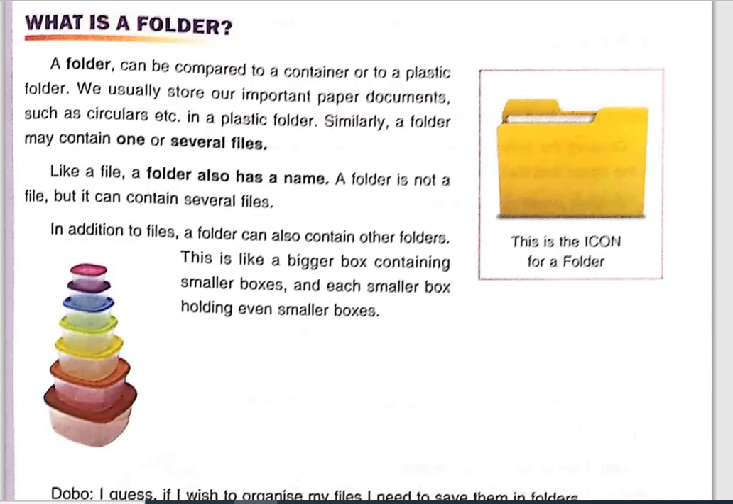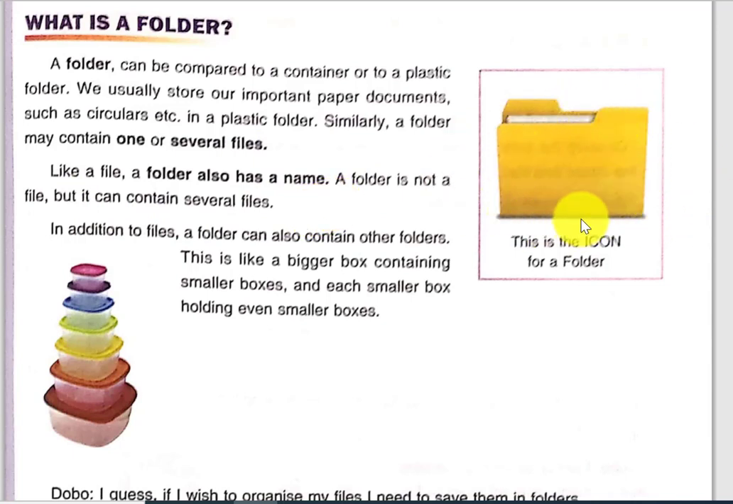Today we will learn what a folder is. A folder is nothing but a plastic folder, you can say, in which you can put all your papers or all your files. A folder can be compared to a container or to a plastic folder. We usually store our important paper documents such as circulars in a plastic folder. Similarly, a folder may contain one or several files. A folder is not a file but it can contain several files.